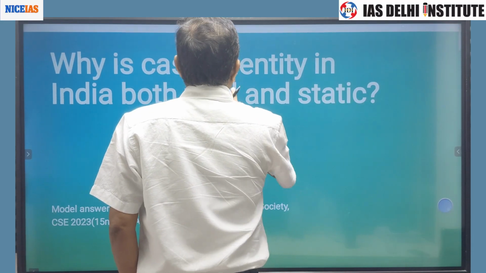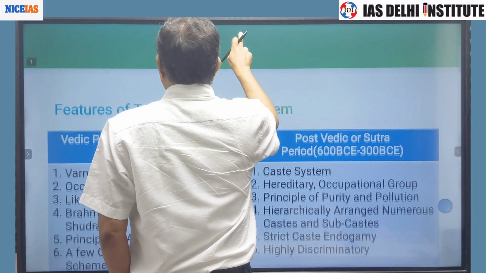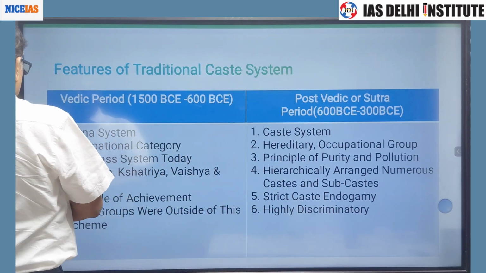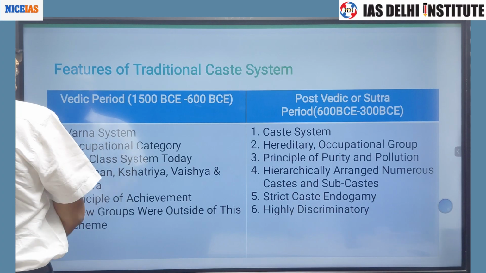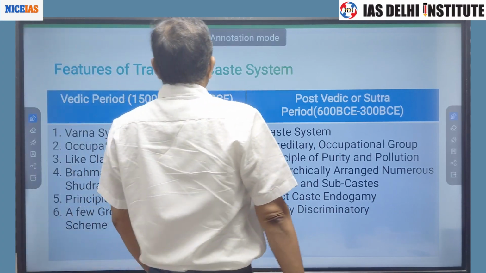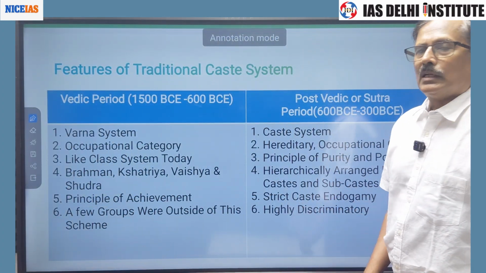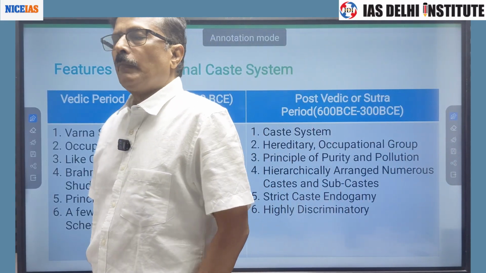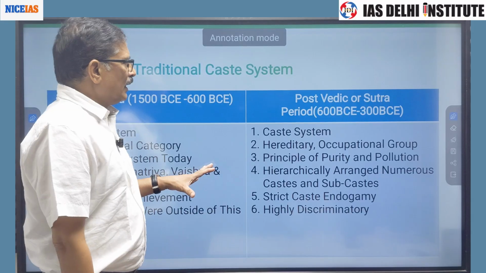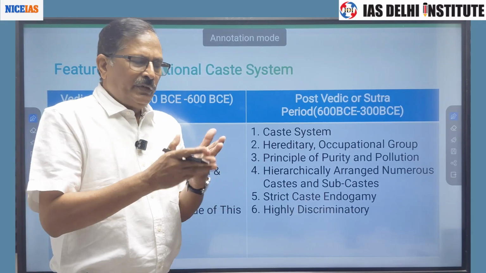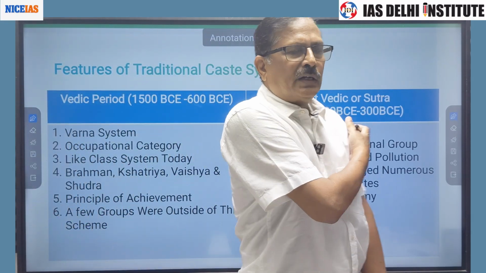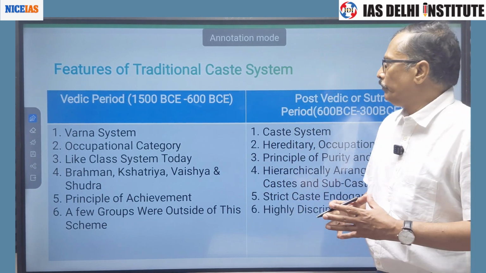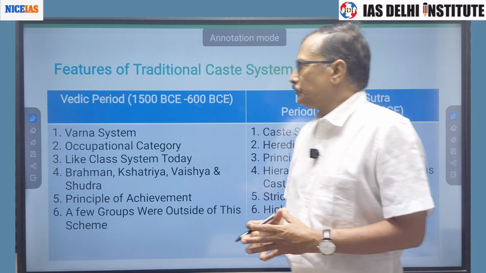In which we talk about the features of the traditional caste system. Now, if we discuss the features of the caste system, then we have to divide the history of India into different periods.